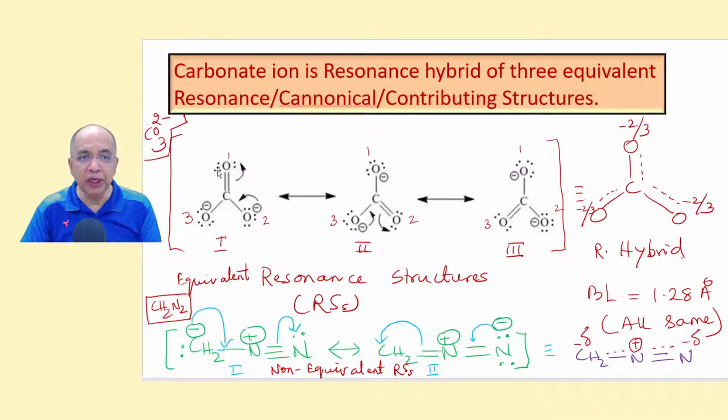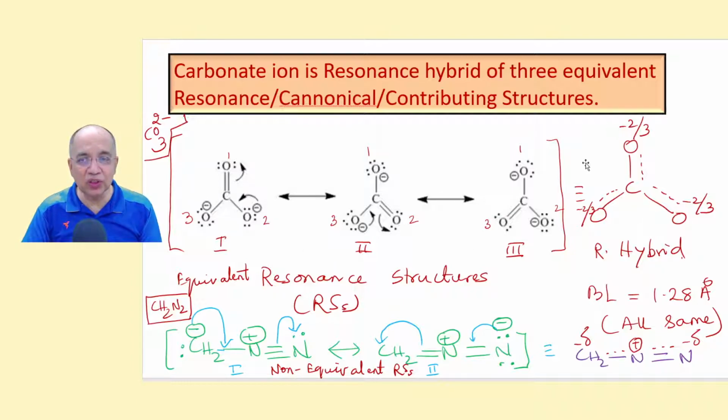For example, in this structure, the double bond O is on oxygen numbered 1. Here the double bond O is on oxygen numbered 2, and in this it is towards the oxygen numbered 3.